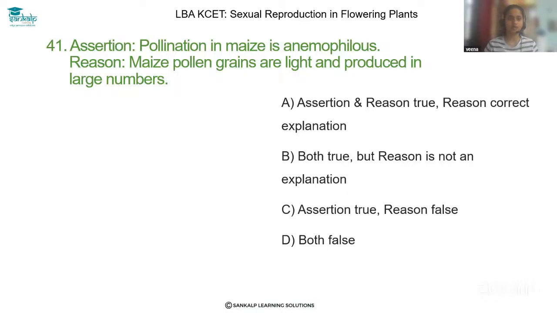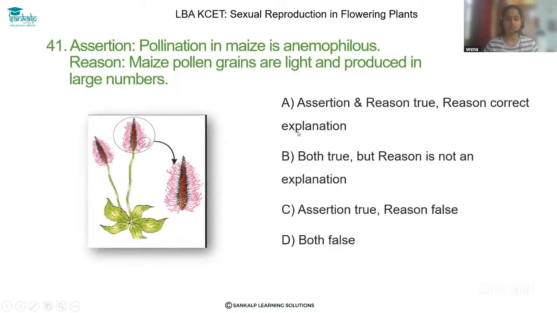Let's solve question 41. Assertion: Pollination in maize is anemophilous. Reason: Maize pollen grains are light and produced in large numbers. Dear student, just observe the structure here.